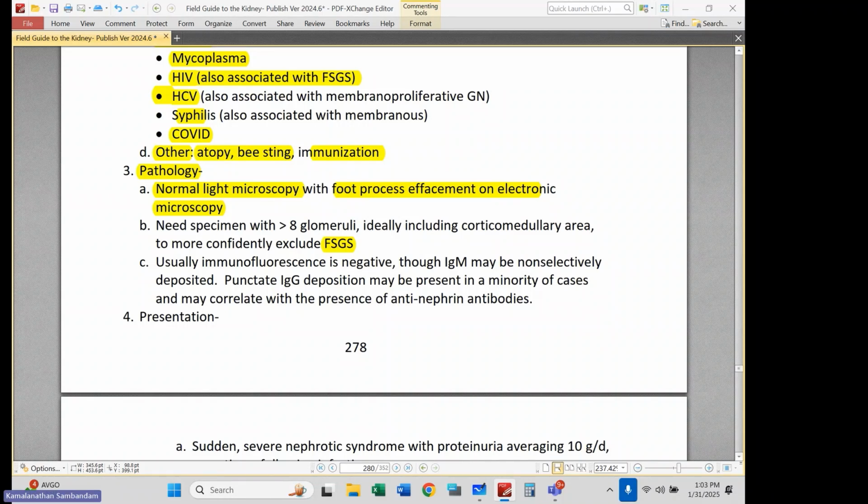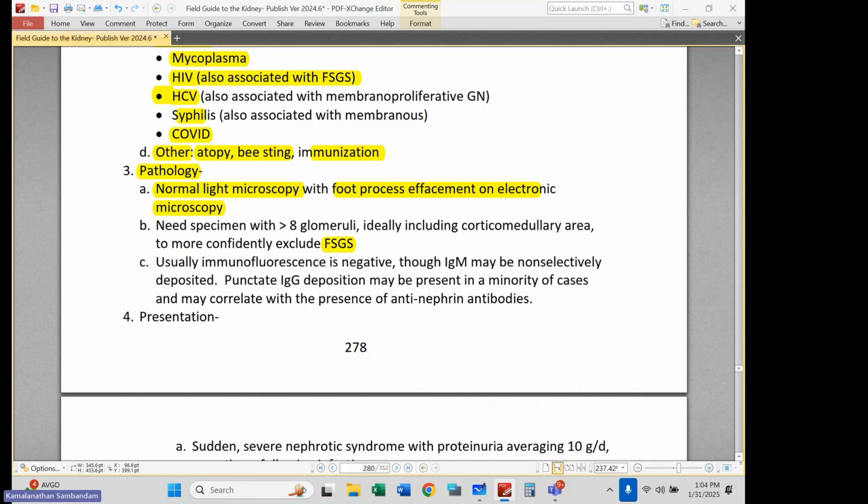So as you can imagine, what happens if I don't get so lucky? I just happen to biopsy a spot that didn't have areas of focal sclerosis. There is focal sclerosis present, but I just didn't sample that focally sclerotic population of glomeruli. Well, then it will just look like minimal change on biopsy.